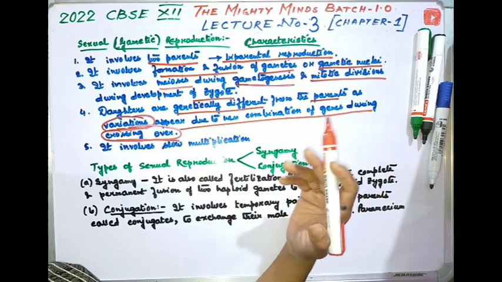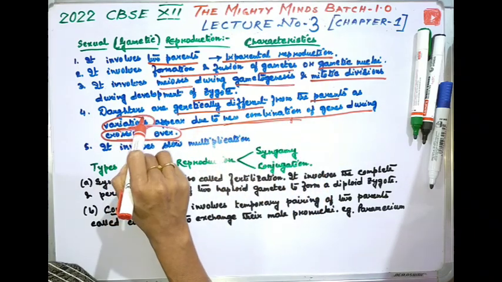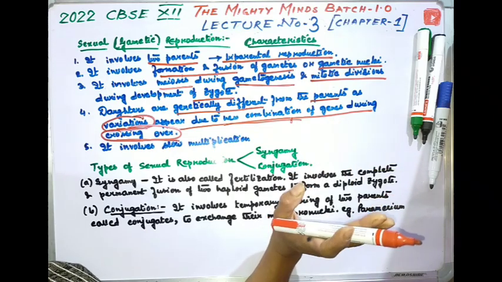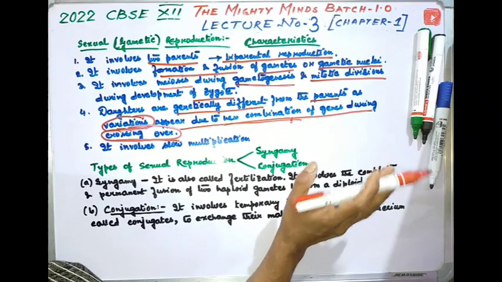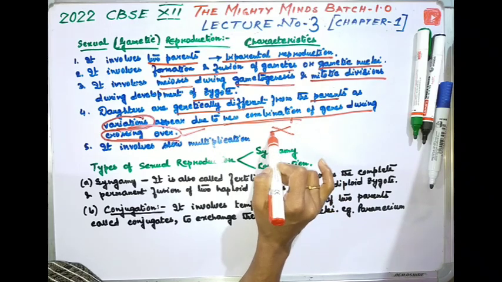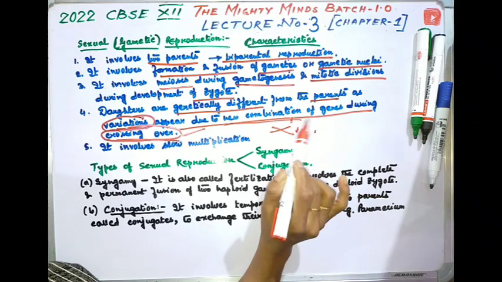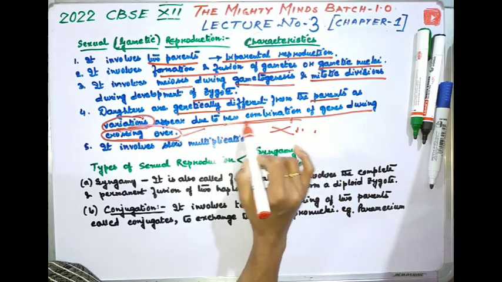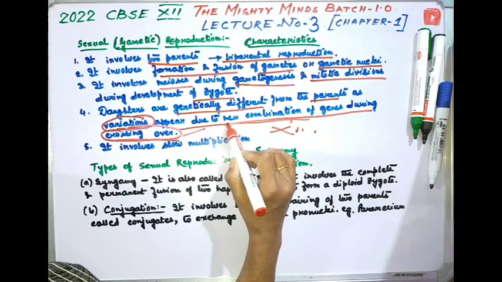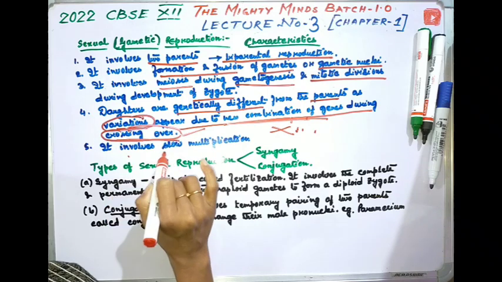among themselves. This leads to a new combination of genes, and new combination of genes results in variation in the organisms. Again I am repeating. So in the pachytene stage of prophase 1 of meiosis 1, crossing over takes place. In crossing over there is an exchange of arms, between two non-sister chromatids. This leads to the new combination of genes, which results in the variation among the organisms, and it involves a slow multiplication.